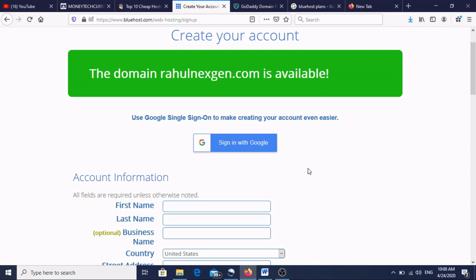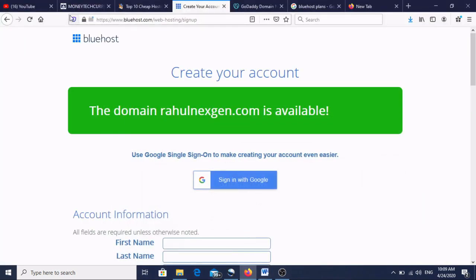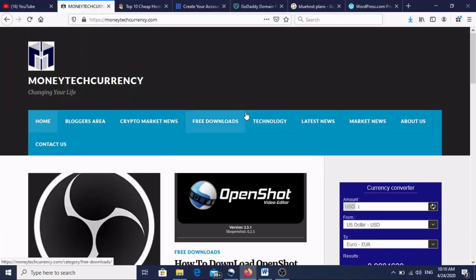Okay, then what is WordPress? I'll show you. The site I have made is through WordPress. See, for making a site you need knowledge of C++, C, Java, Linux, HTML, whatever languages are available worldwide.